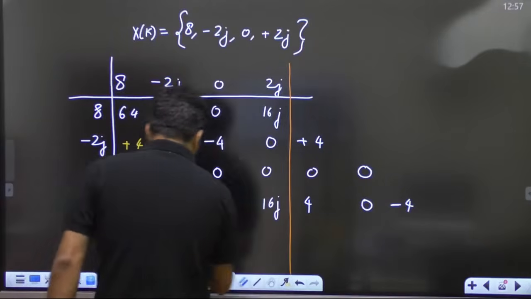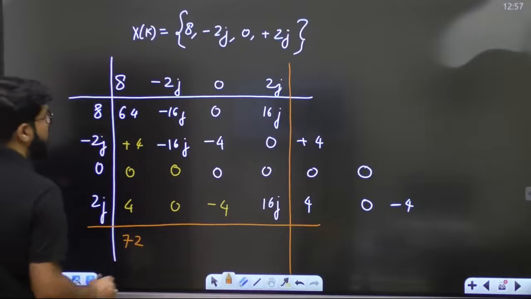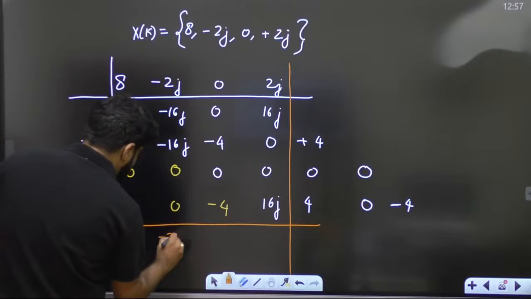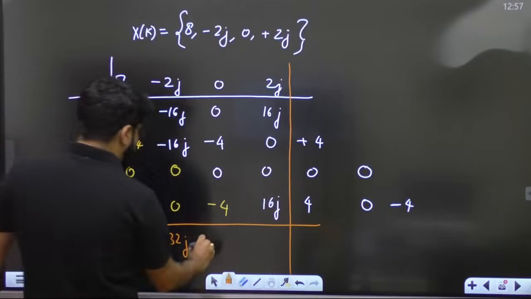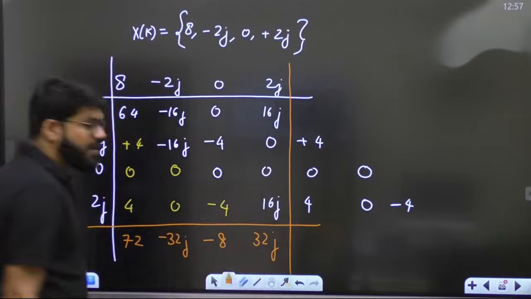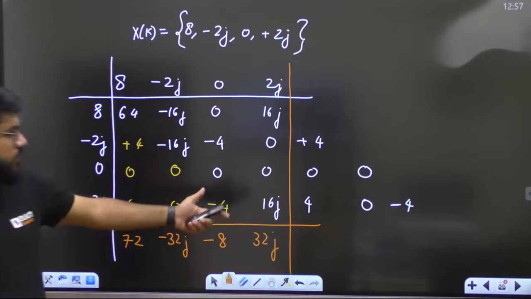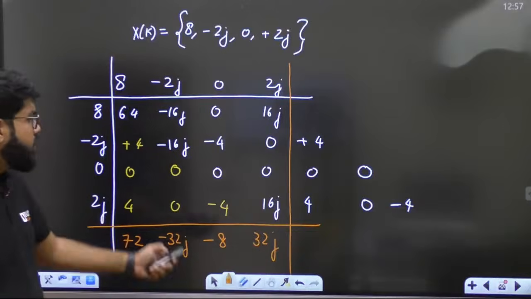Final answer, sum by column. So 64, 4, 4, 72. Minus 16, minus 16, minus 32j. Minus 4, minus 4, minus 8. 16, 16, 32j. That is the result of circular convolution. We are doing convolution only here.